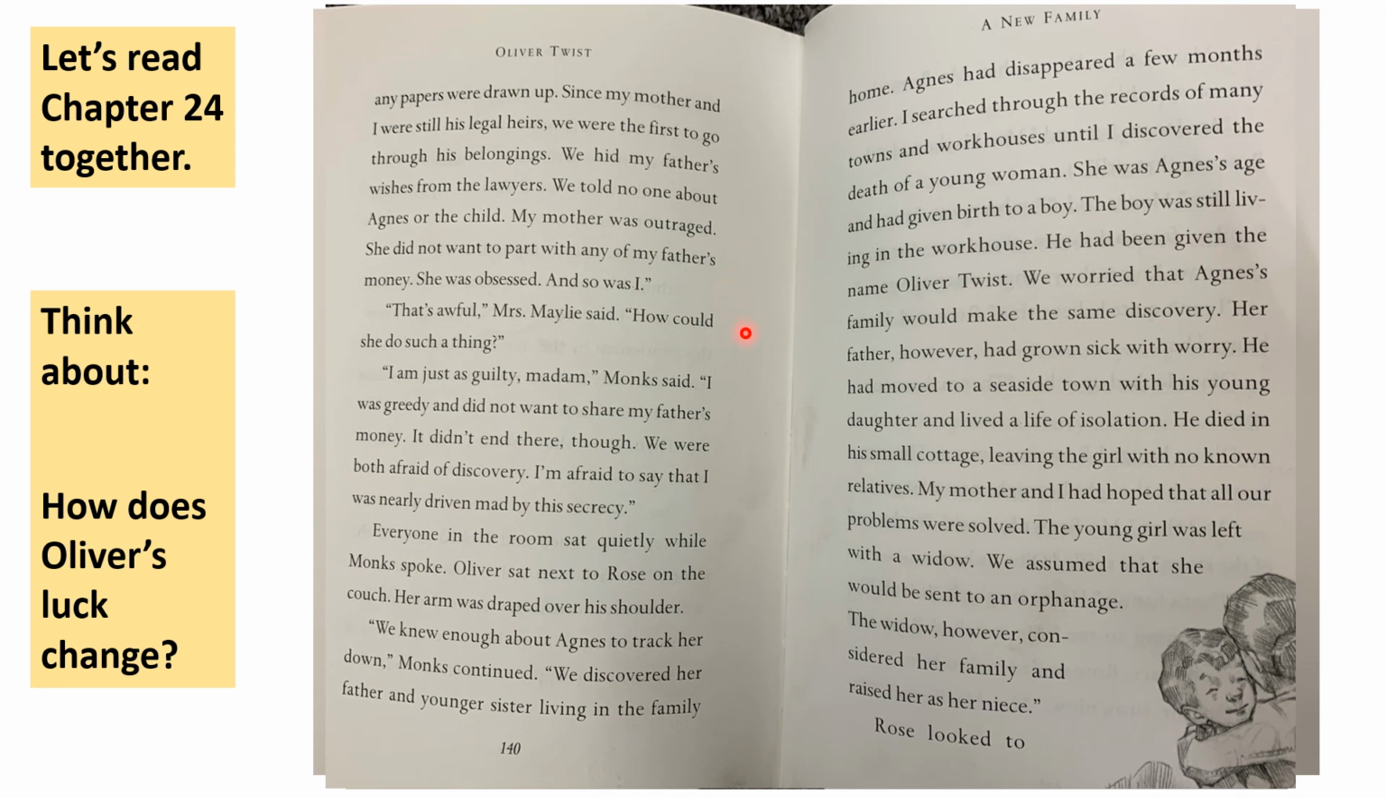That's awful, Mrs. Maylie said. How could she do such a thing? I'm just as guilty, madam, Monks said. I was greedy and did not want to share my father's money.